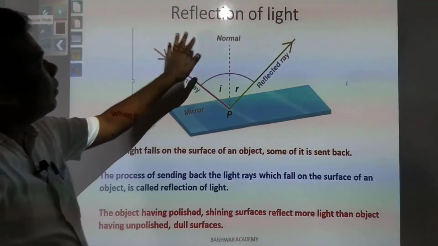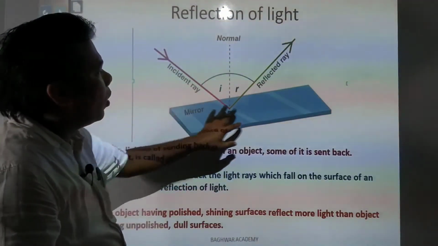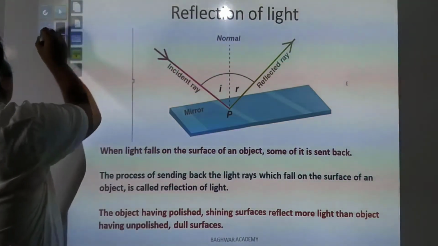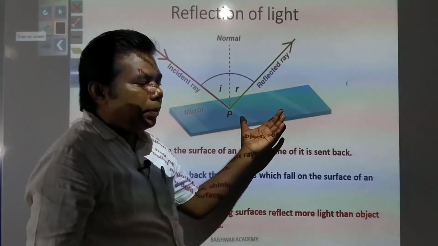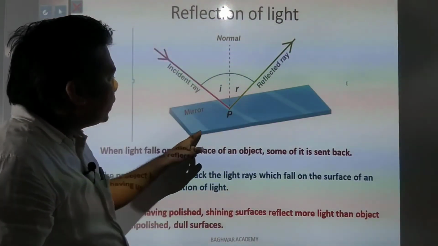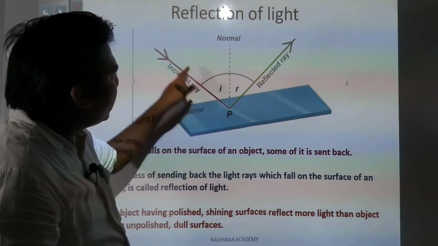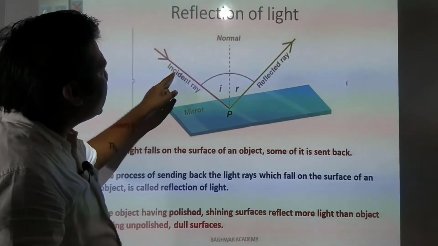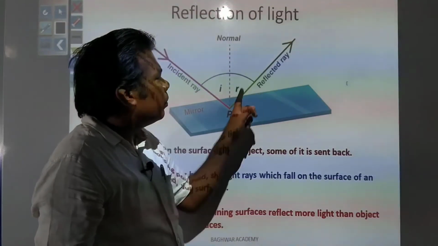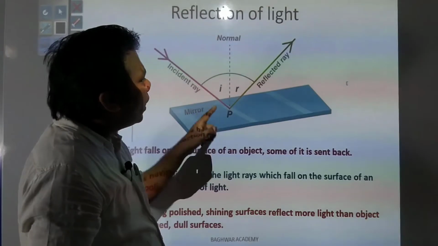Then we will see reflection of light. Suppose you have a plane mirror or even a plane, smooth surface. When light falls on the plane mirror or smooth surface, suppose this is your reflecting area, and this is the light beam that is falling on it. This is called the incident ray. And when it falls, it bounces back. It means it reflects back.